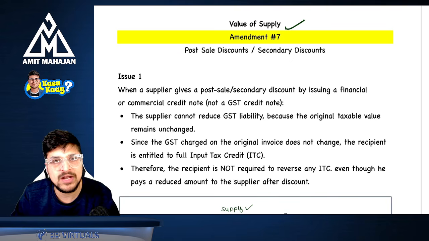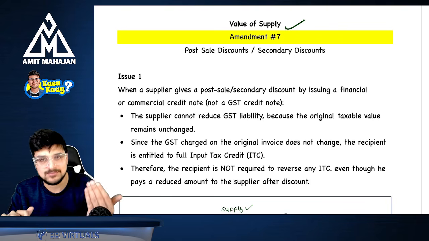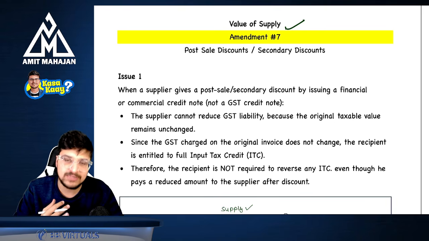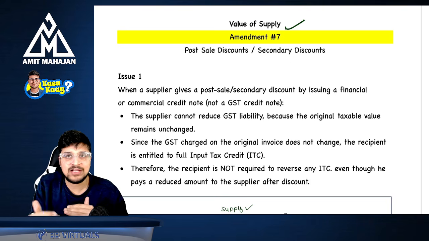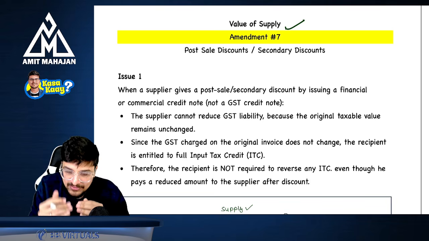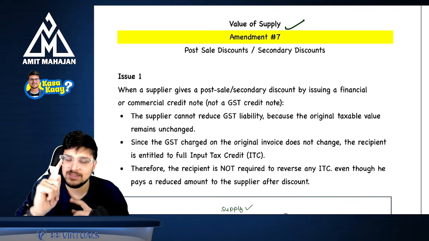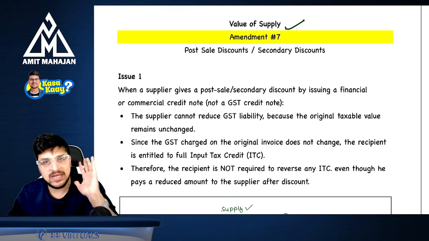So when do you issue a credit note? You issue a credit note when you charge in excess. For example, my practice batch is, say, 3,000 rupees, but I have charged 4,000 rupees from you. So, can I say I have charged extra to you? If I have charged extra, don't you think for 1,000 rupees I have to issue a credit note? Yes. So, I will issue a credit note for 1,000 rupees. So, this is what your credit note is.